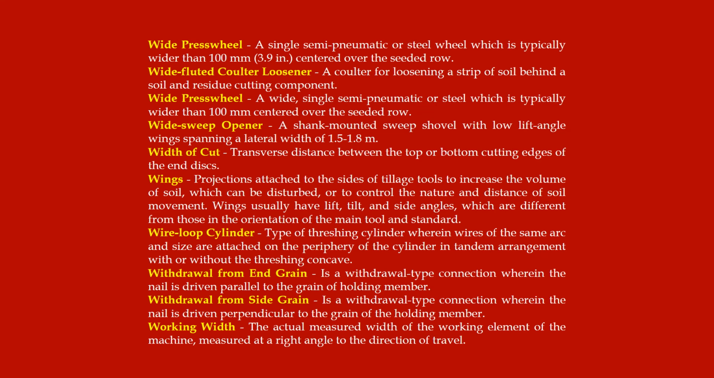Withdrawal from end grain is a withdrawal type connection wherein the nail is driven parallel to the grain of the holding member. Withdrawal from side grain is a withdrawal type connection wherein the nail is driven perpendicular to the grain of the holding member. Working width, the actual measured width of the working element of the machine, measured at a right angle to the direction of travel.